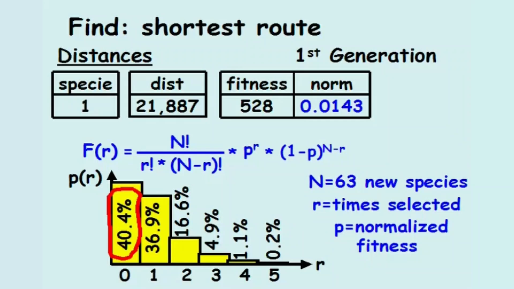The probability species 1 will be selected into the next generation one time is 36.9%. The probability species 1 will be selected into the second generation 2 times is 16.6%, and so on. Familiarity with the binomial distribution is helpful when analyzing the algorithm and adjusting the parameters.